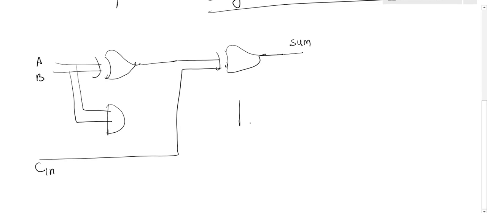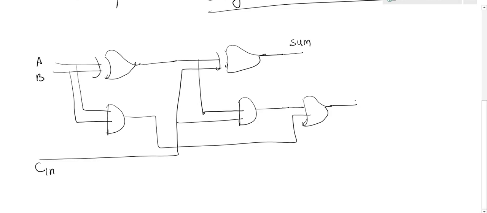The second AND gate is taking A XOR B as the first input and the second input is the carry input. This is given as an input to the OR gate and the second input to the OR gate is the output of the other AND gate. This is nothing but my carry.